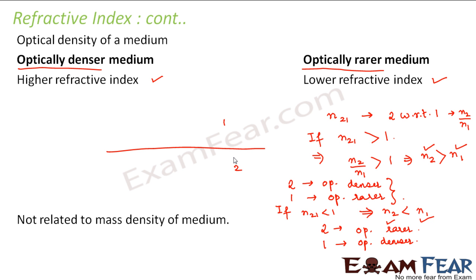Let us suppose water has a refractive index of 1.5 and air has refractive index 1. That means water is an optically denser medium than air. Now, what is the role of optical density in refraction of light? That we will see now, because depending upon the optical density of the medium, the bending of light takes place. That is how optical density affects the refraction of light.